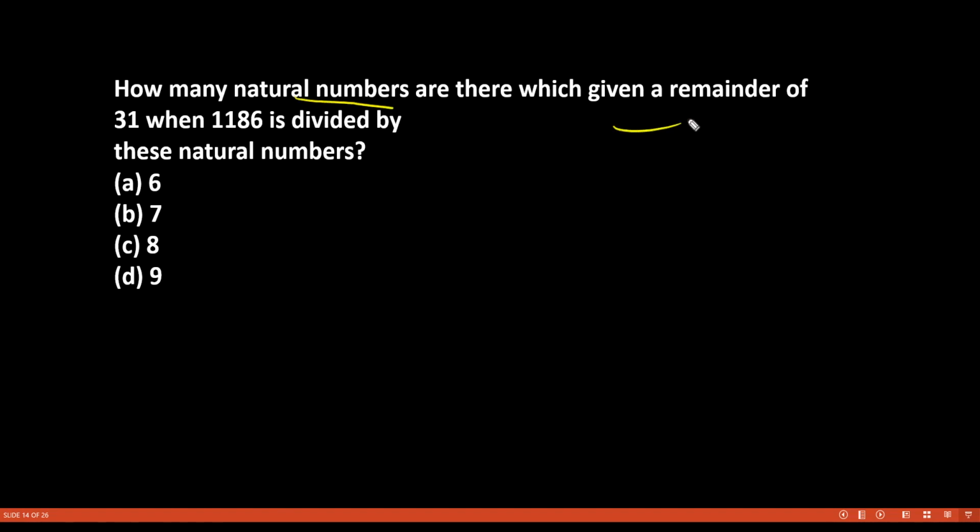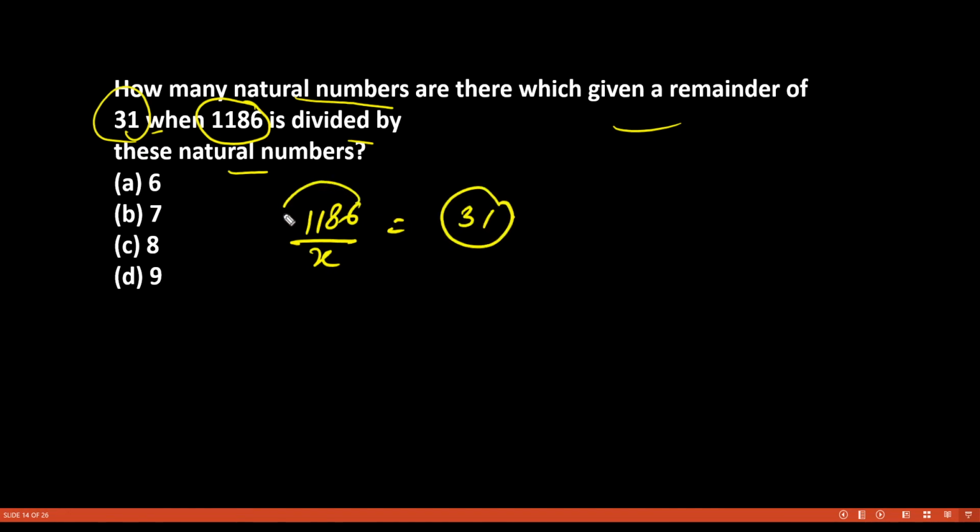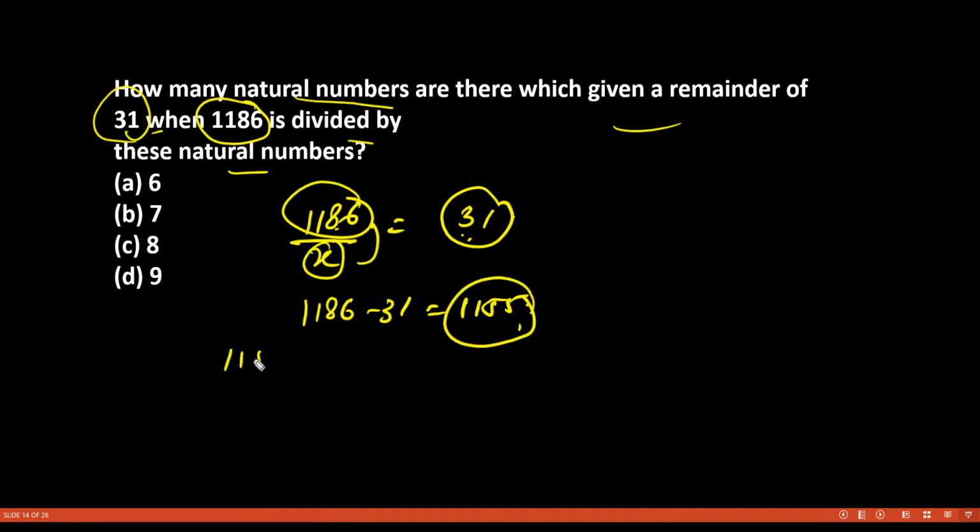How many natural numbers are there which give a remainder of 31 when 1186 is divided by these natural numbers? Okay, so 1186 is divided by some natural number, and you are getting 31 as remainder. That means if 31 is subtracted from this number, then the new number will be completely divisible. Because 1155 will give 0 remainder, but if I add 31, then it will give 31 remainder